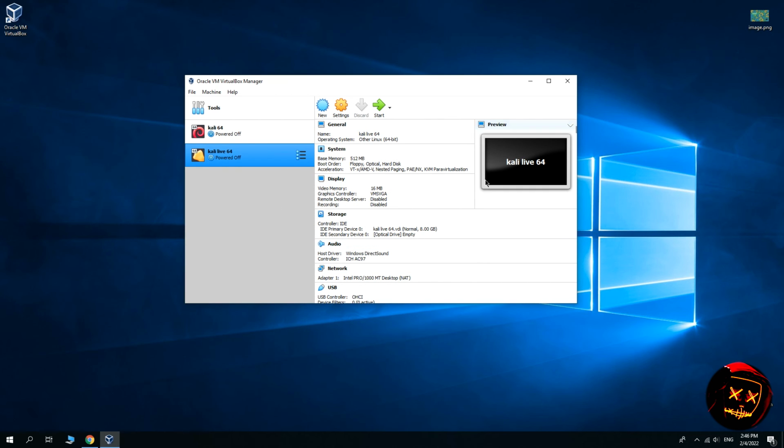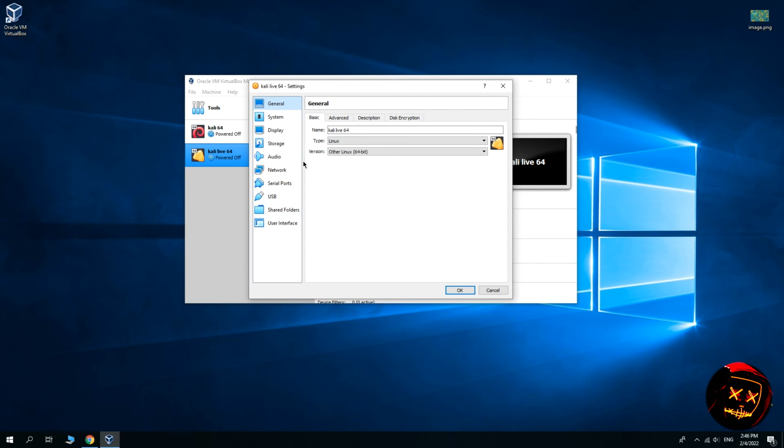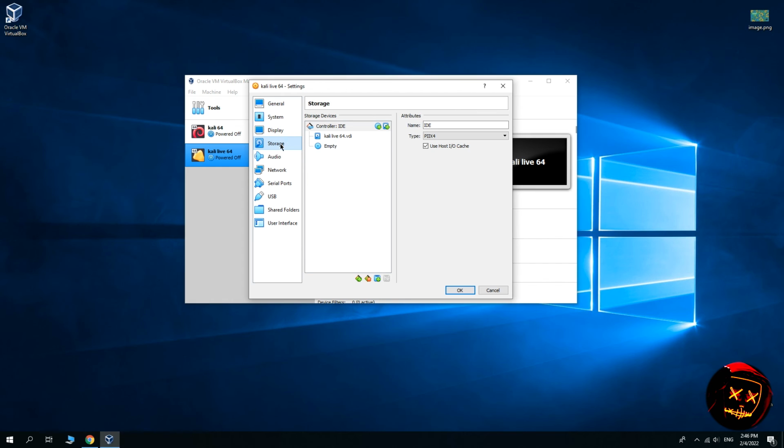Now we have our new operating system. Now click on this and go to Settings. Then click on Storage and choose a disk.